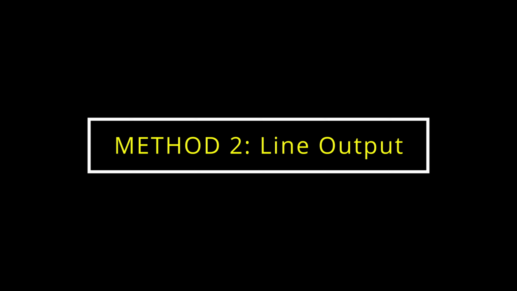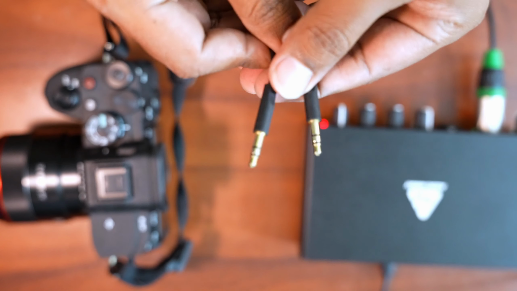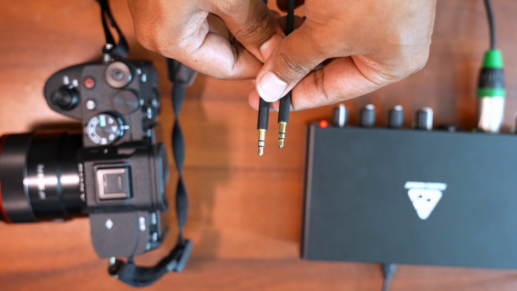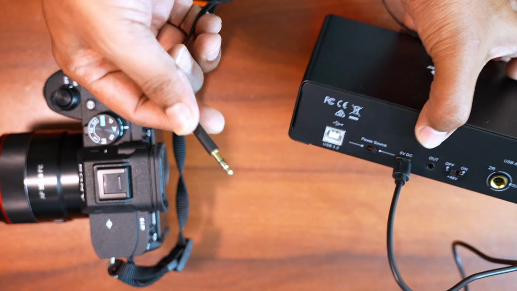And method 2. This is line output. Some interfaces have line out. Connect line out to camera mic in. Use a proper cable.